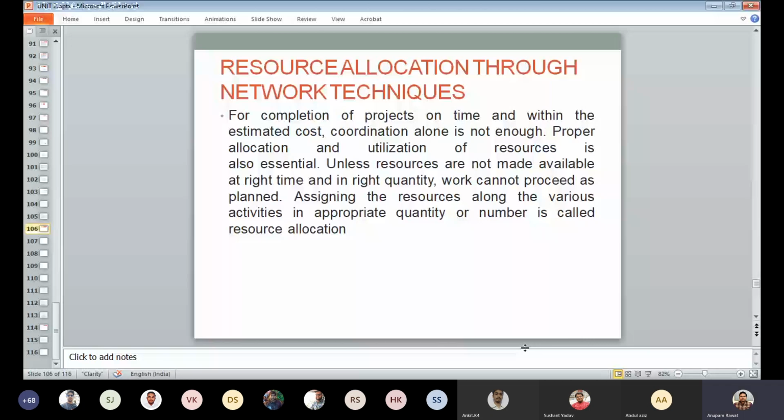Assigning the resources along the various activities in appropriate quantity or number is called resource allocation. So resource allocation can be done in two ways.